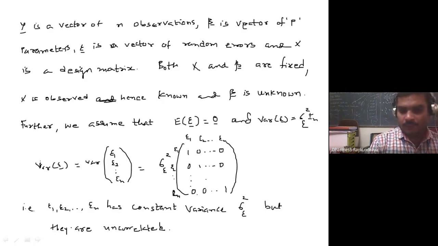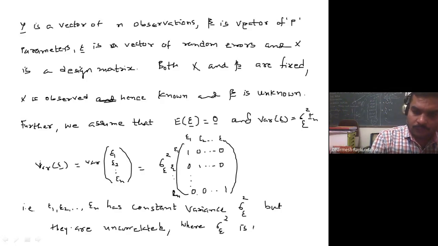Of course, sigma epsilon square is unknown. So in fact, how many parameters do you have in this model? x1, x2, up to xp have p coefficients, which are unknown to us, and the sigma epsilon square. So in total, how many unknown parameters do we have in our model?